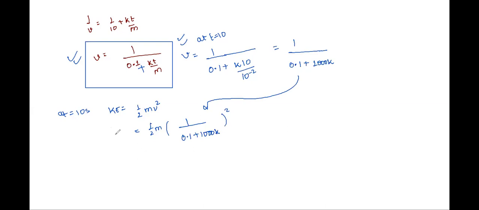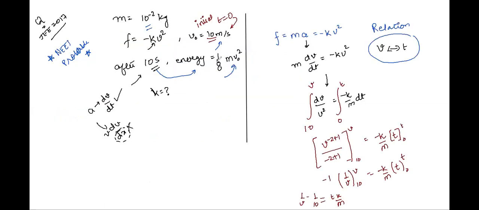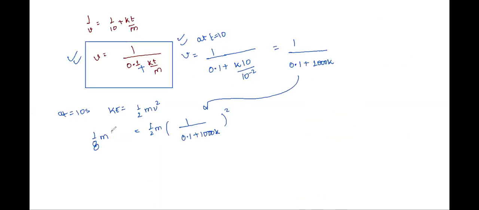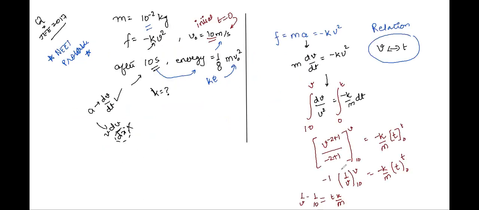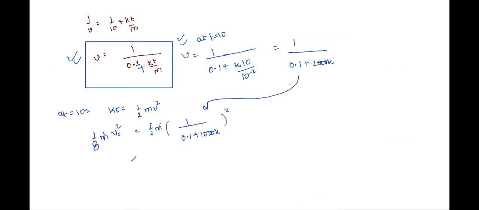And we also have this expression given in the question. So I'll write here 1 by 8 m v naught square, correct? When you expand this, instead of v naught you're going to put v naught is equal to, see here 10, it's given initial velocity. So we'll put 10 square